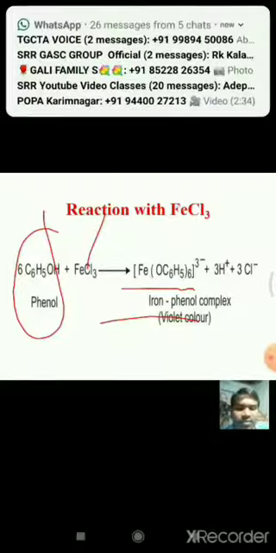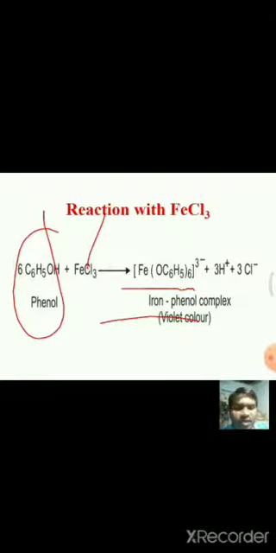That is, when phenol is treated with ferric chloride, it forms a violet color complex, the iron phenol complex, and this reaction is used to distinguish phenols and alcohols. In case of phenols, this violet color complex is formed, so that we can differentiate phenols and alcohols.